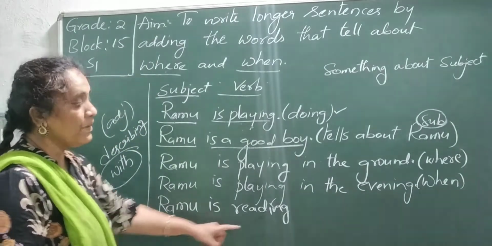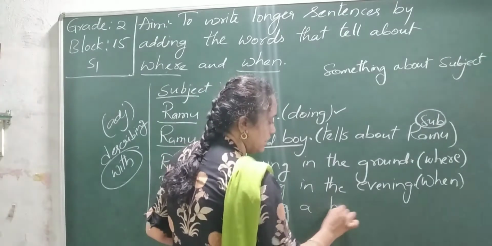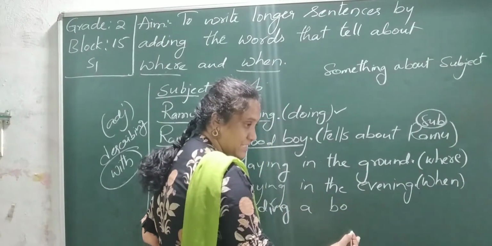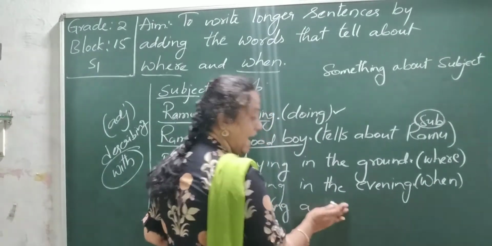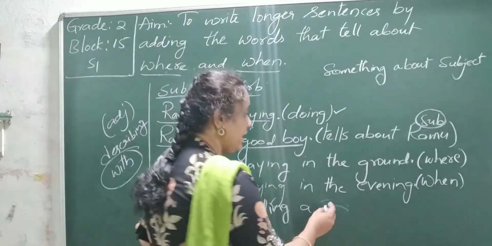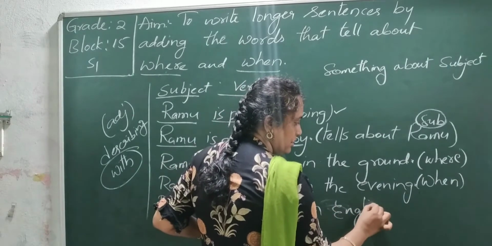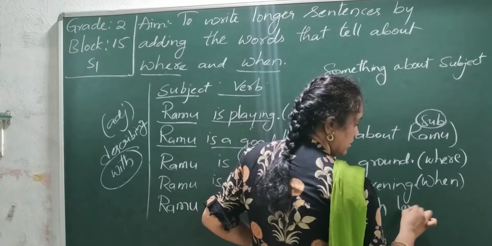So we can say he is reading a book. If I want to increase it still more, I can add the adjectives. What book is he reading? Reading an English book. An English textbook.